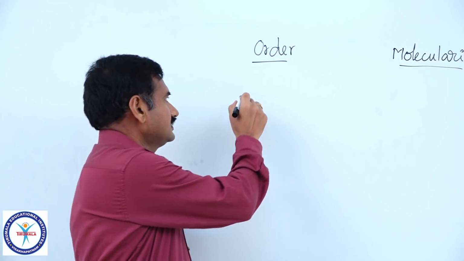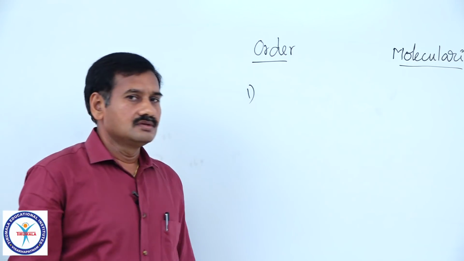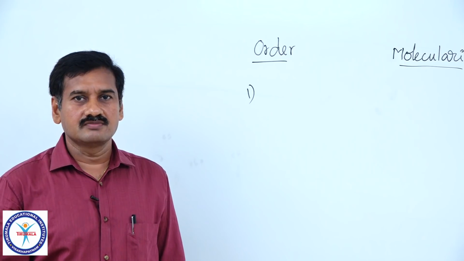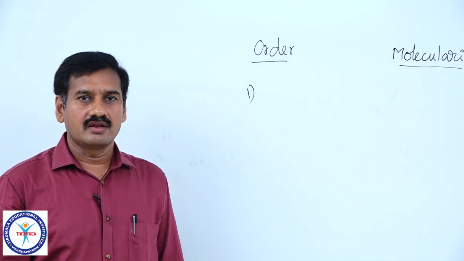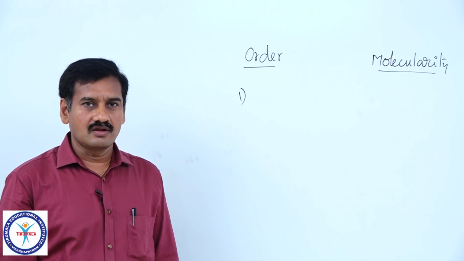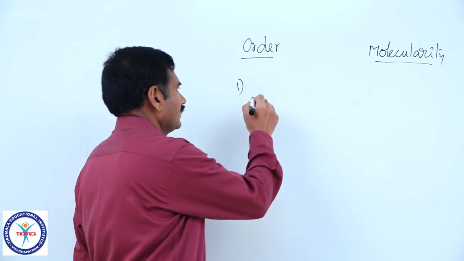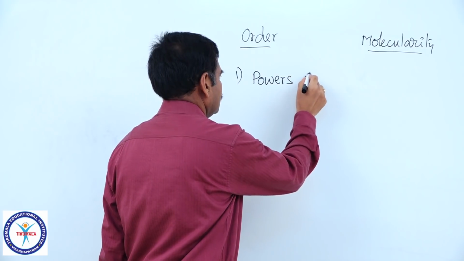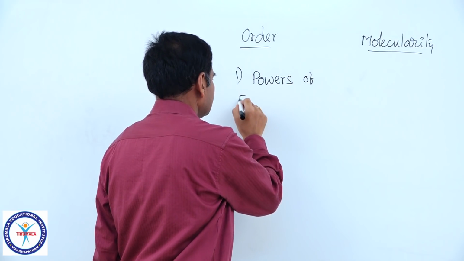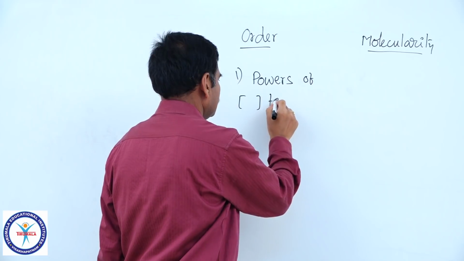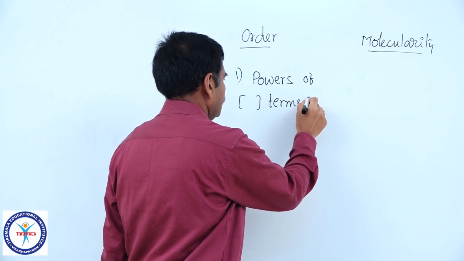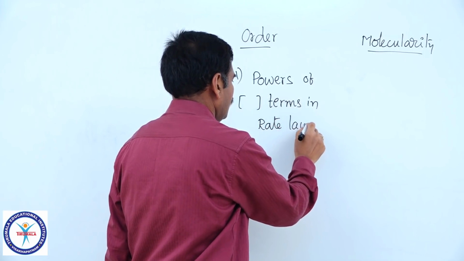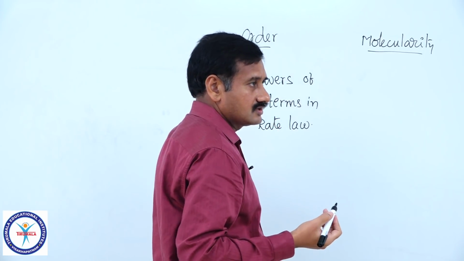Order of reaction is the sum of the powers of concentration terms raised in the rate law, that is order of reaction. What is molecularity of the reaction?